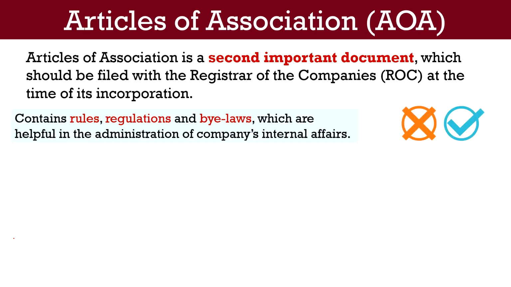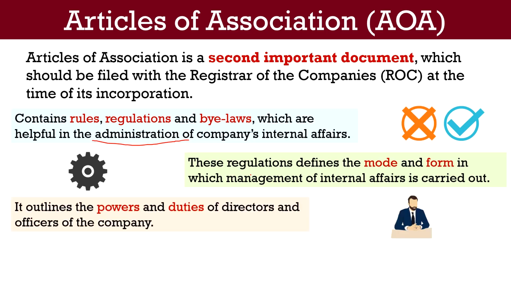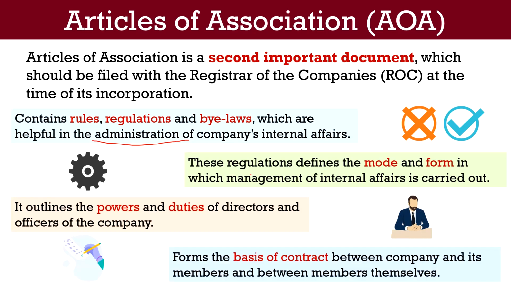Therefore, Articles of Association is a document which contains the rules, regulations, and bylaws which are helpful in the administration of the company's internal affairs. These regulations determine and regulate the mode and form in which the management of internal affairs of the company is carried out. Also, it outlines the powers and duties of the directors and officers of the company. Moreover, it acts as a basis of contract between the company and its members and between two or more members of the same company. Here you should also note that the Companies Act contains several provisions under which the company can act only if it is authorized by its articles.